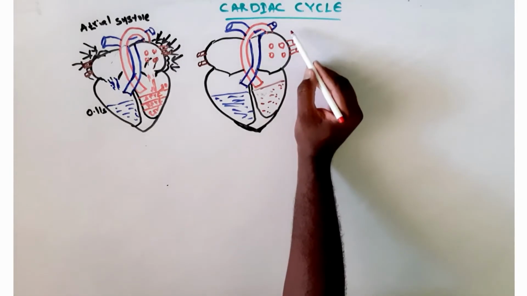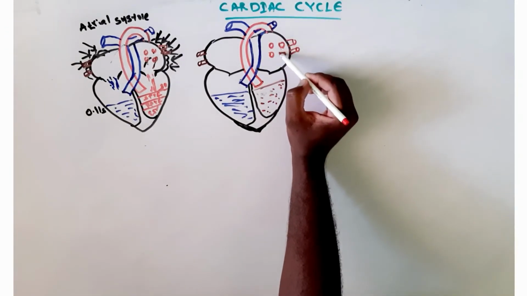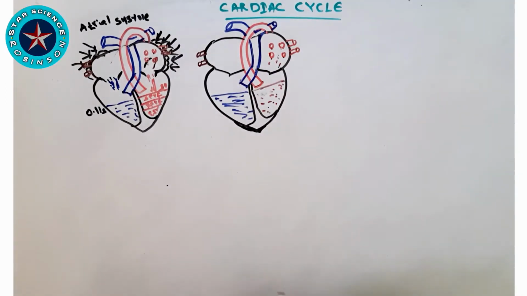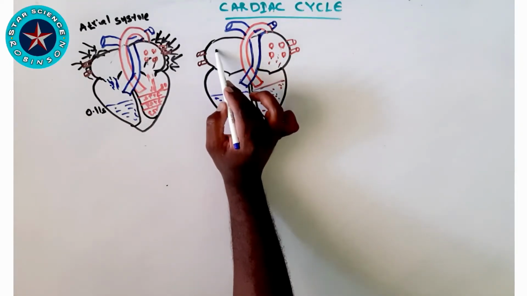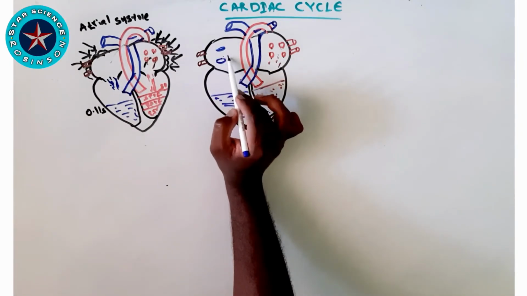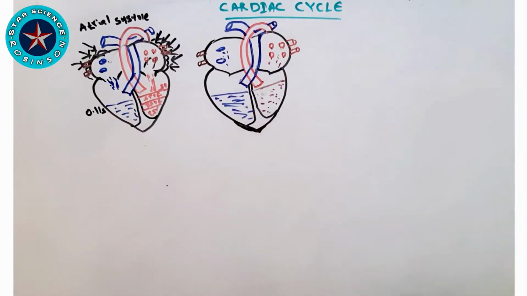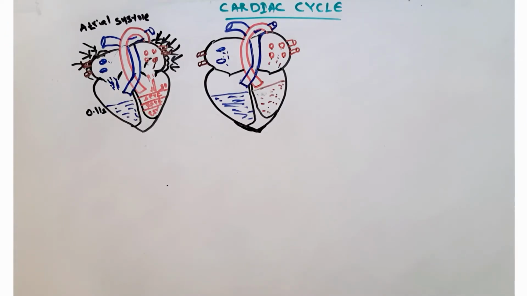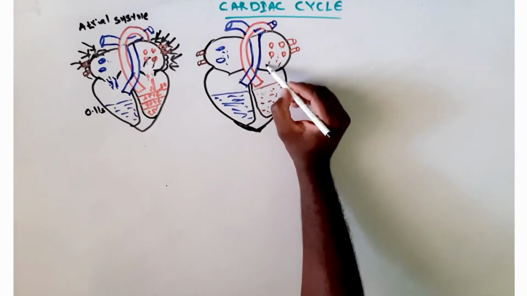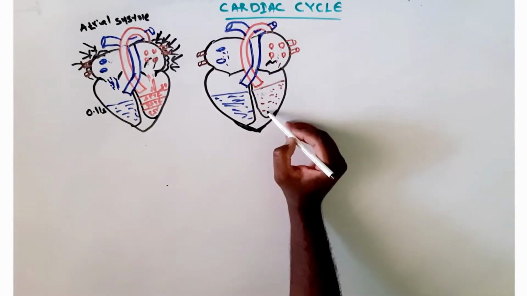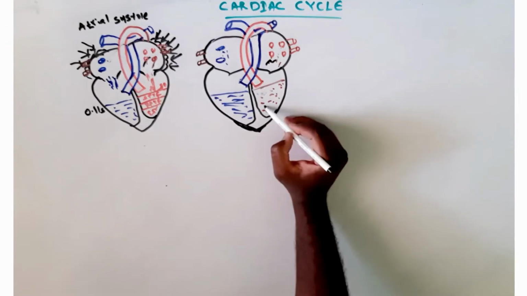So at this point, what does the atrium do? The atrium will receive blood from the lungs through the pulmonary veins, and at the same time from the inferior and superior vena cava on the right. So it will receive all the blood from other parts of our body, and the left atrium will receive blood from the lungs. So at this point we can remember that the atrium is receiving blood and its pressure is somewhat raised, though still lesser.